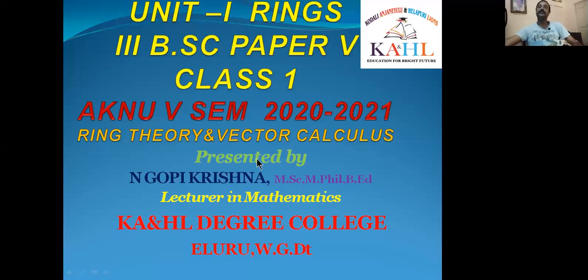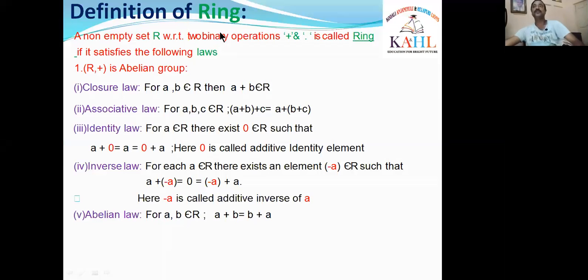Now we are going to the first unit, that is Unit 1, Rings, of the final B.Sc. Paper 5. This is the class 1 for you students. So students, in Unit 1, the title is Rings. For the title, we have to learn the definition of the title, that is ring. What is the definition of ring?